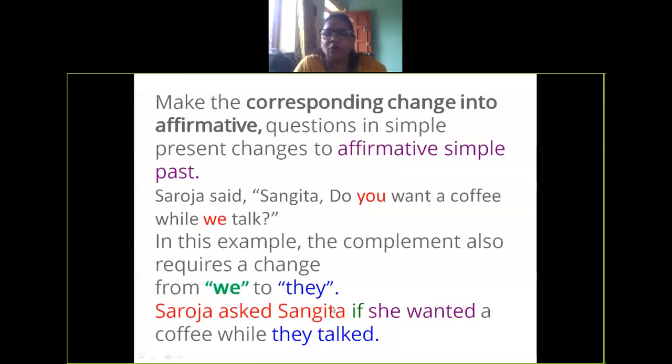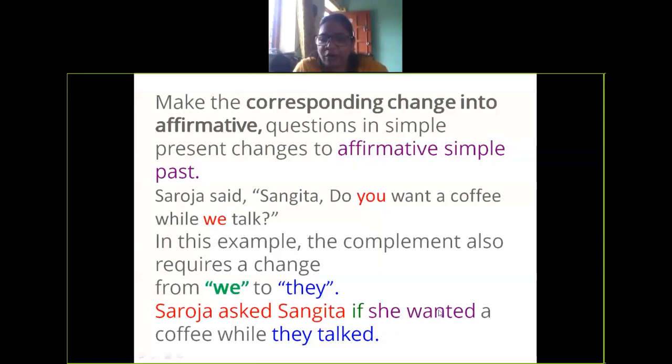So you will change into she because it is used for Sangeeta. Want will change into wanted. The tense is going to change. We will change into they, right? Because both of them were talking. And talk will change into talked. The tense will change.